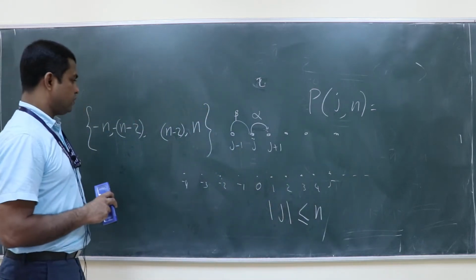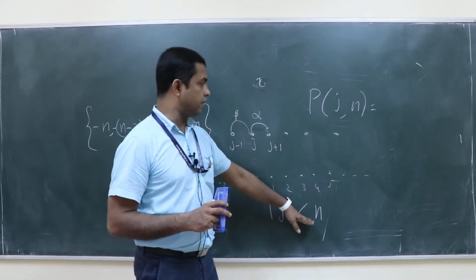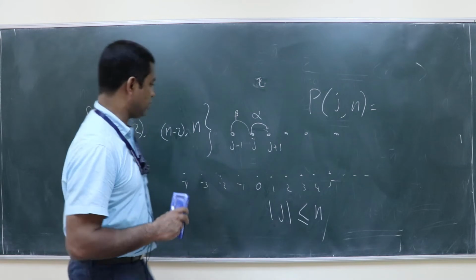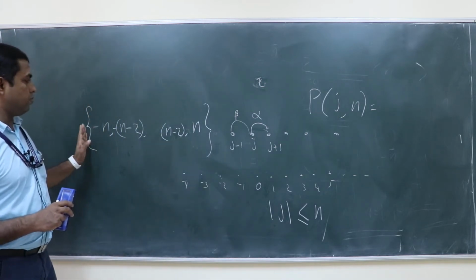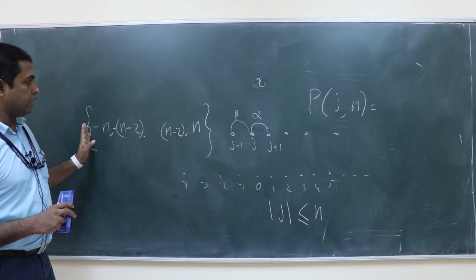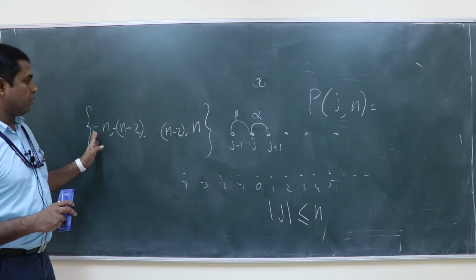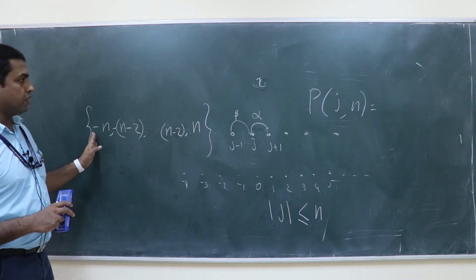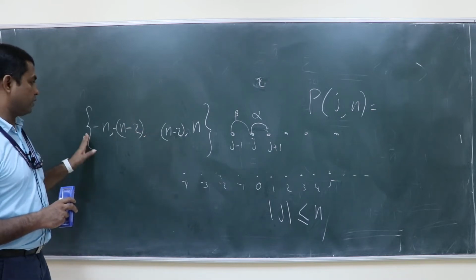Then we found that if mod j is greater than n, obviously the probability will be equal to 0, and the sample space will basically mean it can reach these sites, if you are doing n number of trials.